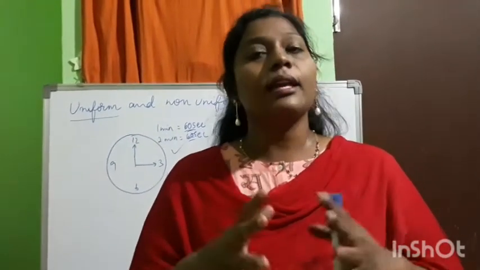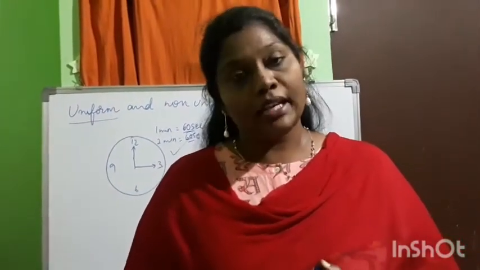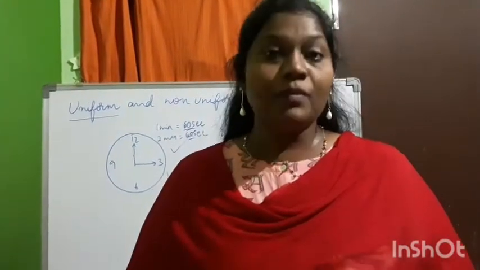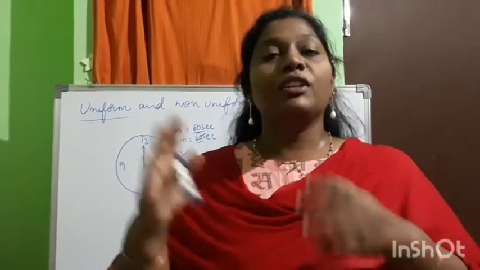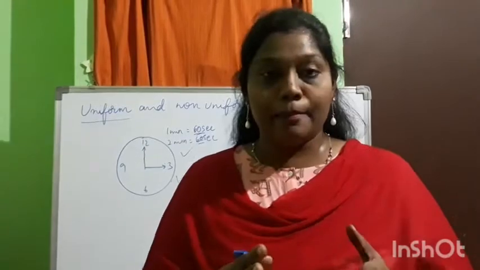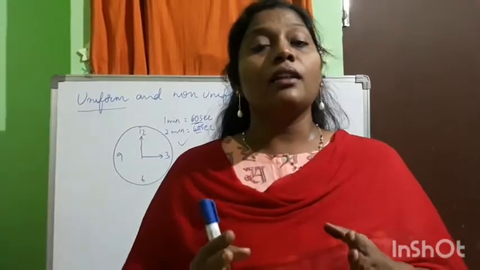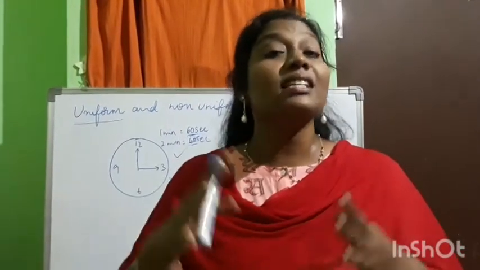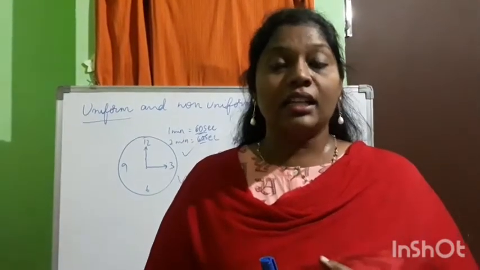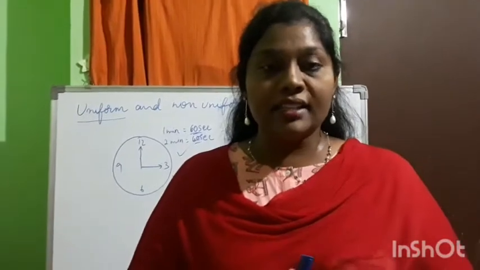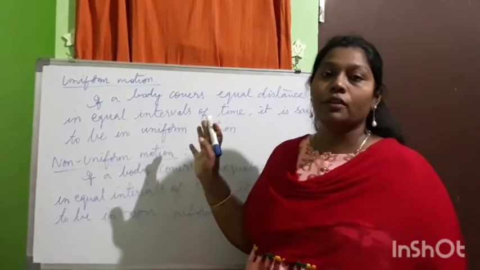So children, in the same way, the movement or the motion exhibited by any object at a given interval of time with the surroundings has to be taken into consideration. If the time interval between the motion is the same, then you call it uniform motion. If the time interval and the distance covered by the object is different, then you can say so when we compare this. Okay children, now we will see the definitions of the motions.